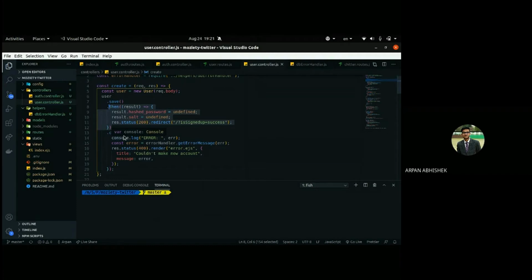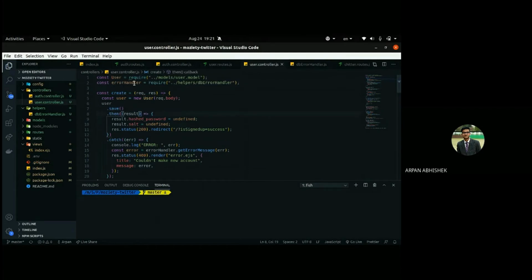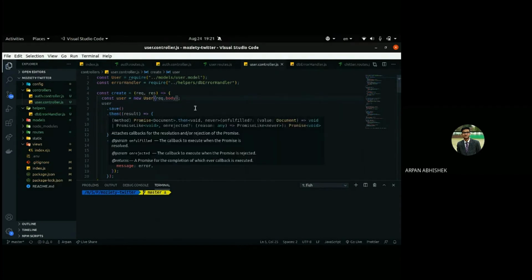Are these predefined functions? Which one? Dot then? Yeah, dot then is basically a promise. Dot save is a function on this user, this user model which we have created new. Yeah, dot then is basically a promise.